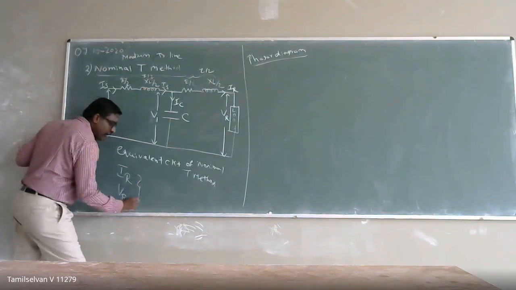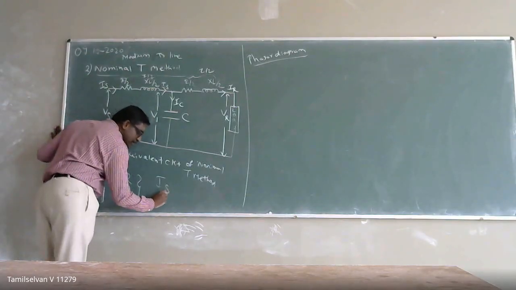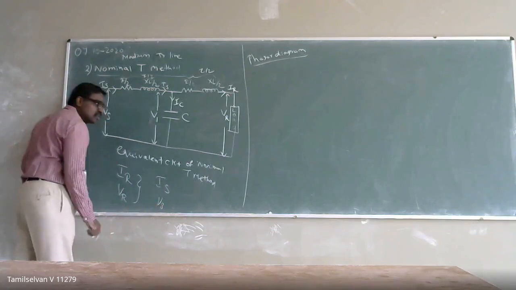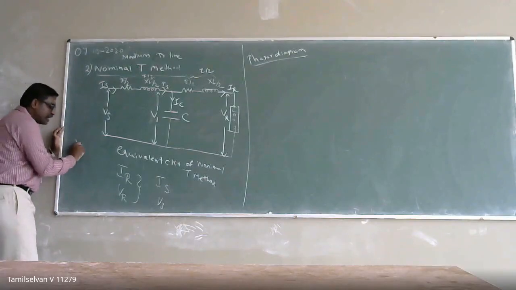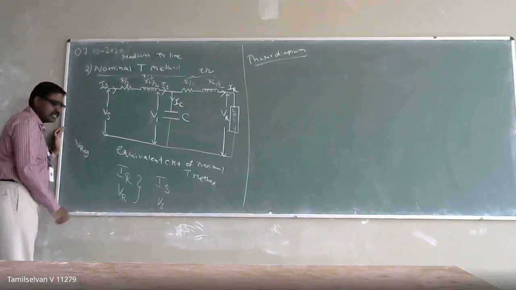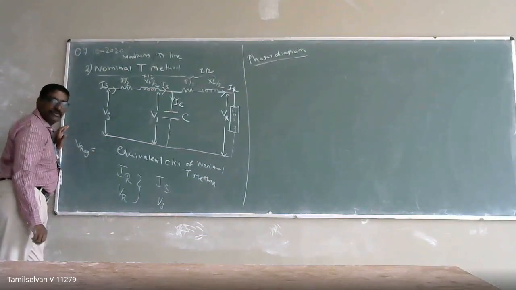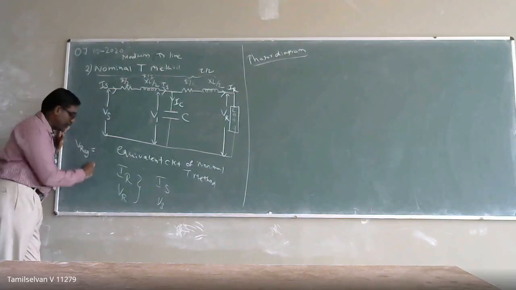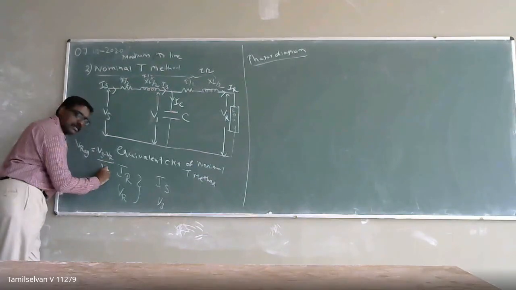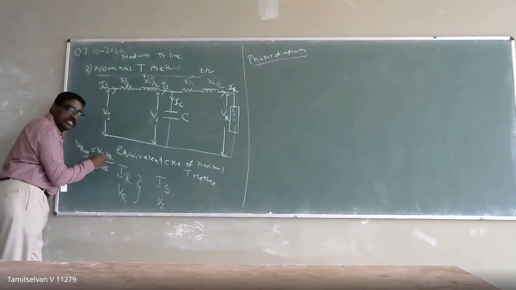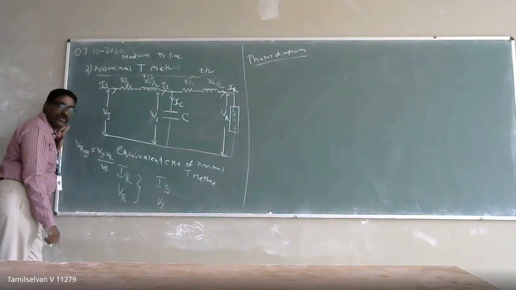With the known quantities, I am going to calculate the unknown parameters, which are the sending end current as well as the sending end voltage, so that I can determine the performance of my transmission line in terms of voltage regulation. What is the voltage regulation? It is the difference between the voltages with respect to the receiving end point, that is (VS - VR) / VR. This change in voltage is from no load to full load condition.